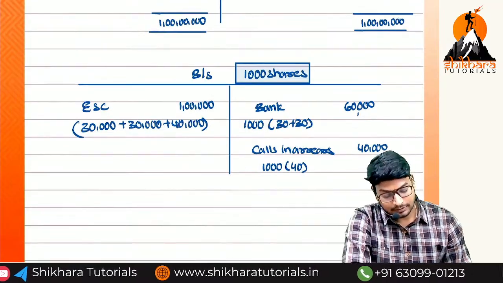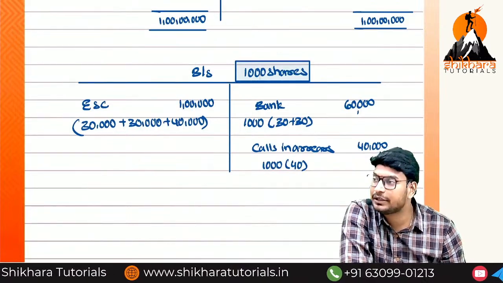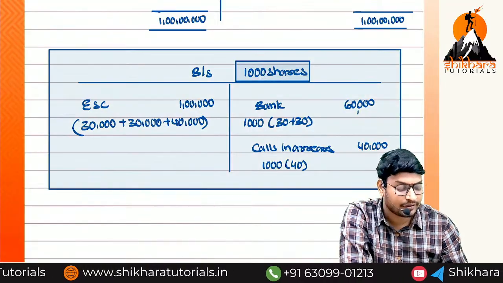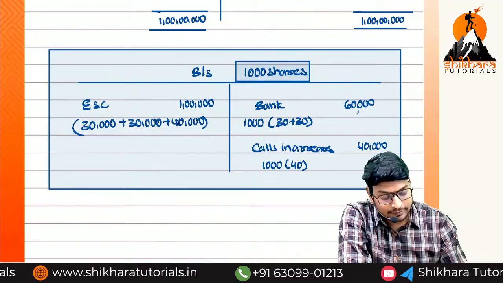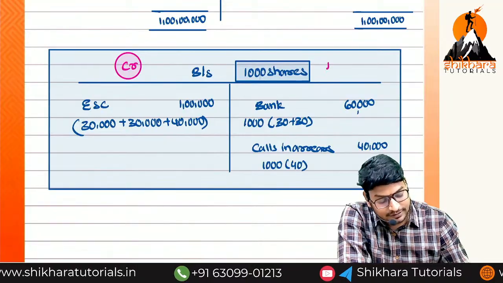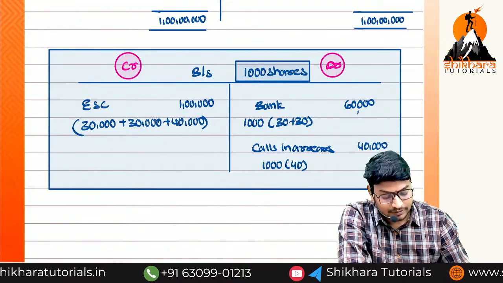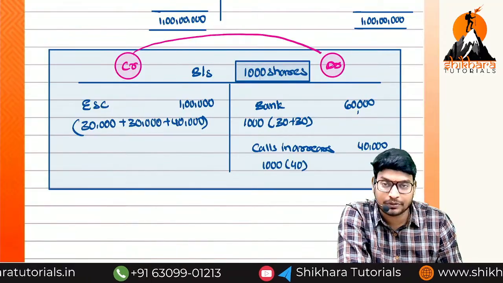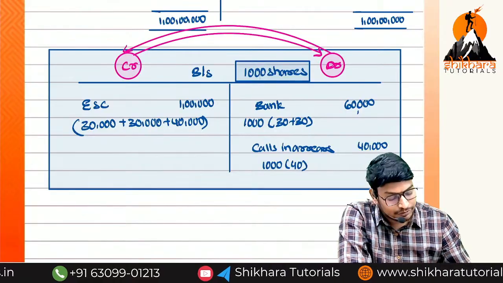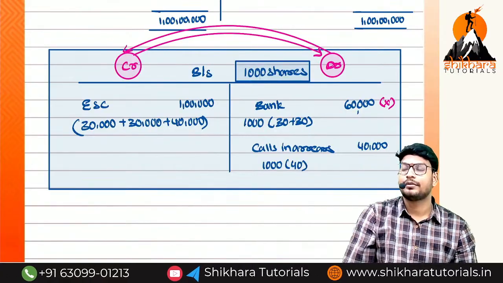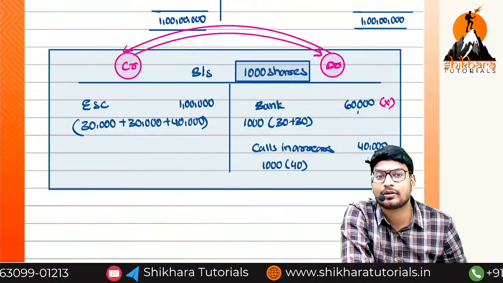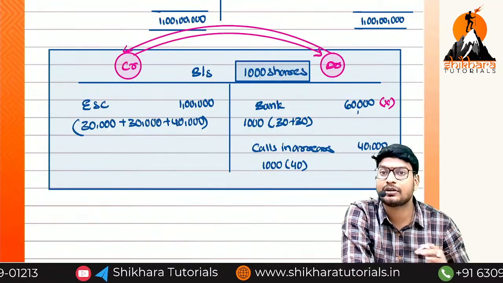Tallied. Now, what do we need to do with this? We have to cancel this balance sheet. Why? Because we are forfeiting. Forfeiting means we are cancelling the shares. How can we cancel? These liabilities will show which balance? Credit balance, and assets will show which balance? Debit balance. So credit cancellation means what do we need to do? Debit. And debit cancellation means what do we need to do? Credit. But what should we not cancel? Bank, because we are not going to refund the amount to the particular shareholder, because he has done a wrong thing. That is the reason we are not going to refund.